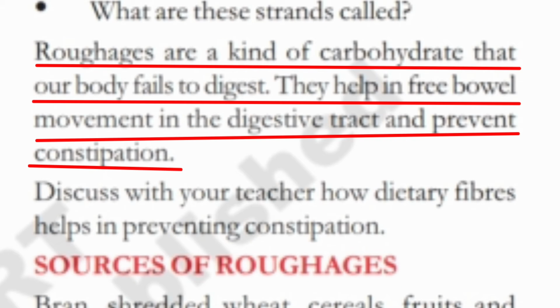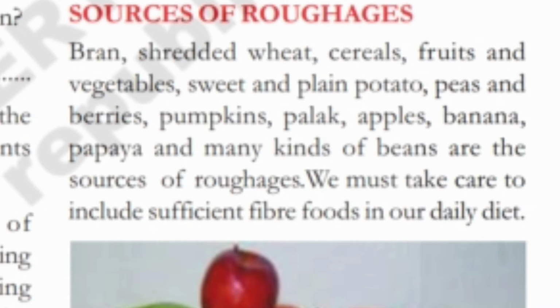Roughages are a kind of carbohydrate that our body fails to digest. They help in free bowel movement in the digestive tract and prevent constipation. Discuss with your teacher how dietary fibers help in preventing constipation.